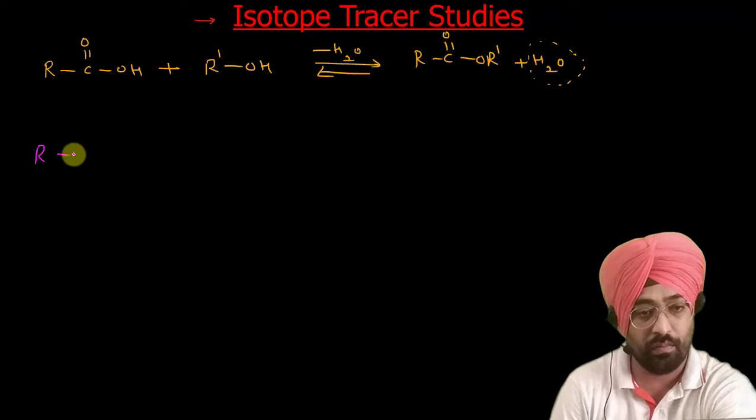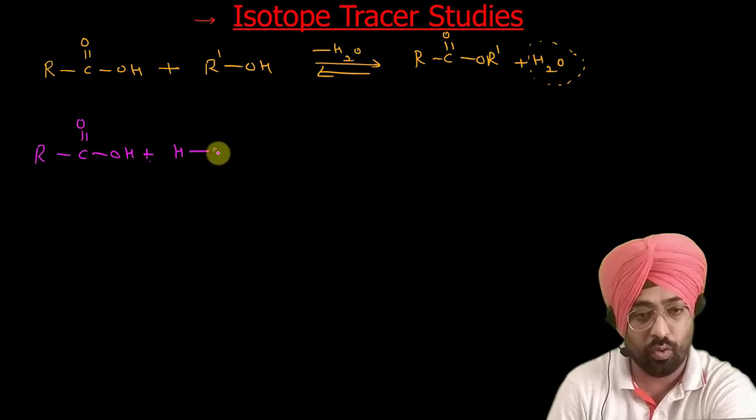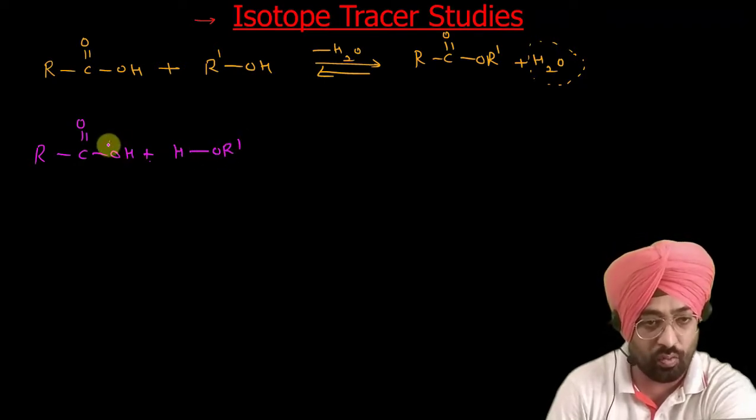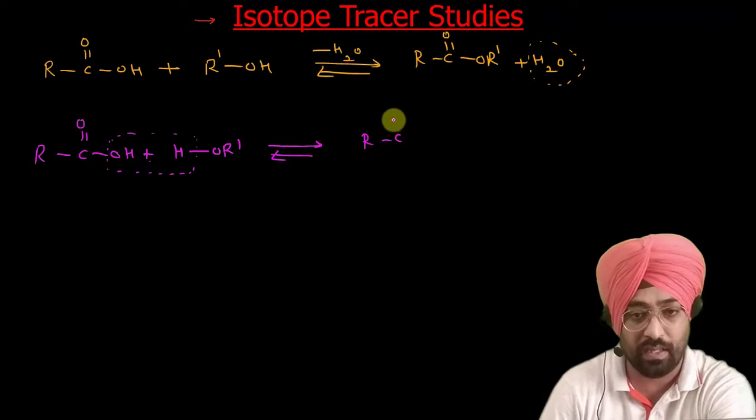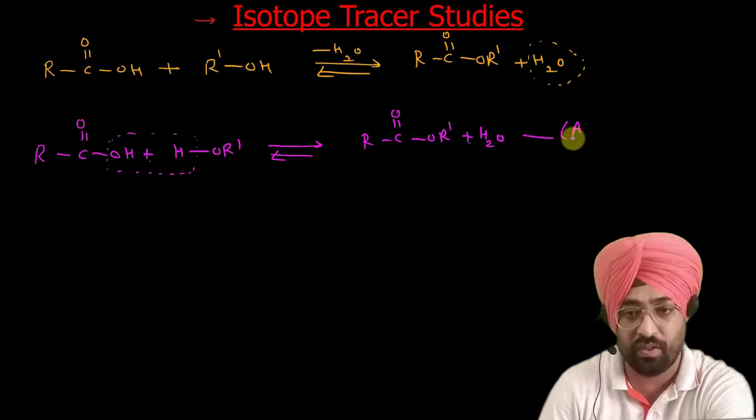So how can we remove this water? RCOOH plus HOR'. The first possibility is the OH group of the carboxylic acid and the H of the alcohol. This gives you your ester, RCOOR' plus water. Let us name this A.